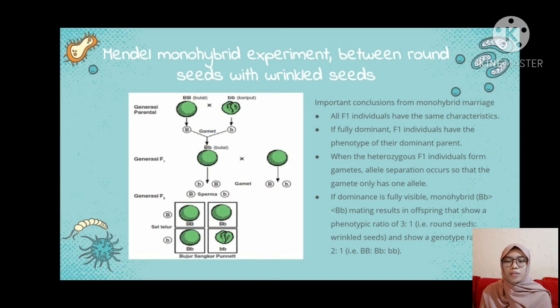So, important conclusions from the monohybrid cross. 1. All F1 individuals have the same characteristic. 2. If fully dominant, F1 individuals have the phenotype of their dominant parent. 3. When the heterozygous F1 individuals form gametes, allele separation occurs so that the gamete only has one allele. And 4. If dominance is fully visible, monohybrid mating results in offspring that show a phenotypic ratio of 3 to 1 and a genotypic ratio of 1 to 2 to 1.